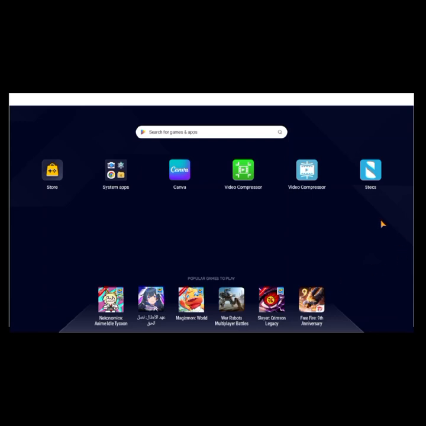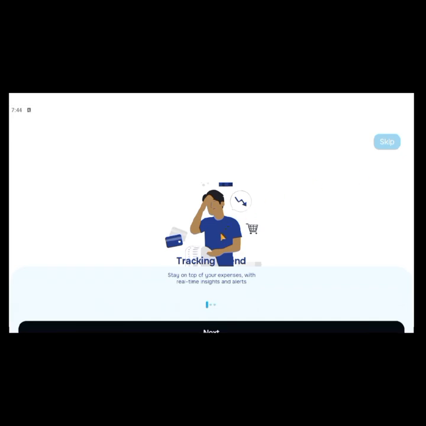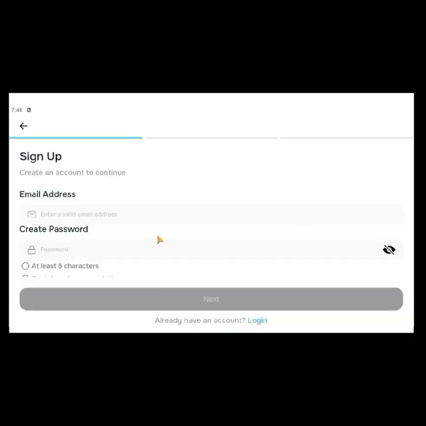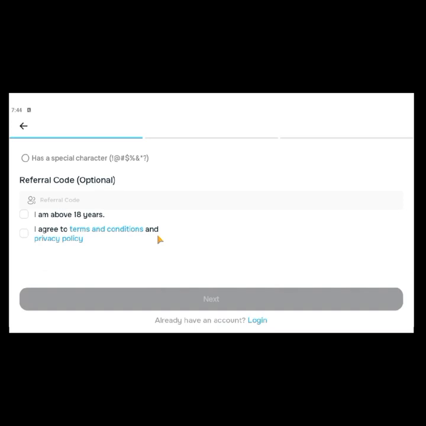So let me take us through how to start using the platform. You can go to Play Store. They have an app on Play Store, and they have an app on Apple Store as well. Download the Stecs app, S-T-E-C-S. Download the application and follow the prompt to create an account. Okay, so I've opened it already. So create an account.